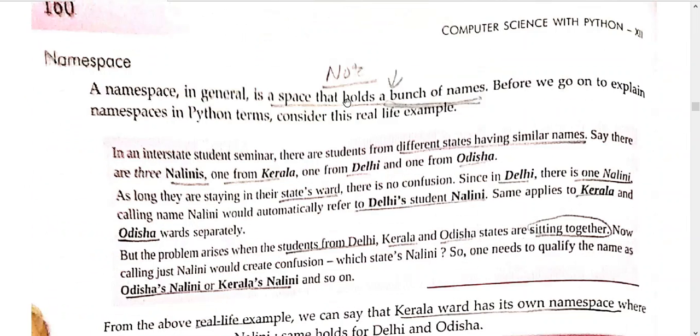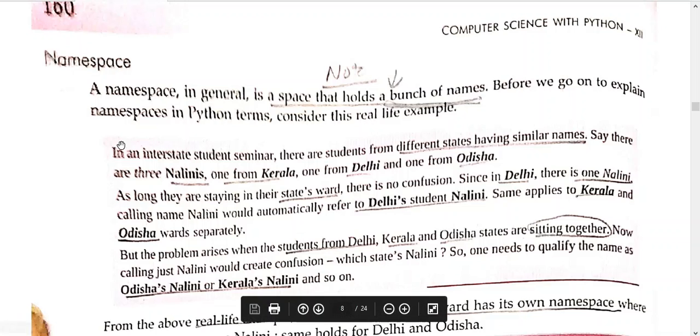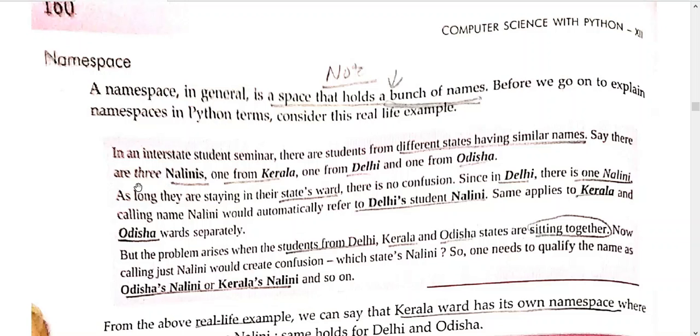For understanding this particular concept, we need to understand the concept of namespace. Namespace in general is a space that holds a bunch of names. Actually, we will come to understand this concept with the help of an example. So let us start reading this example. Actually, he is trying to say, if a girl is there, that is, her name is Nalini. Actually 3 girls are there and they belong to different states, but their name is the same.